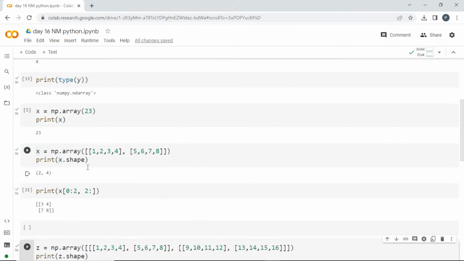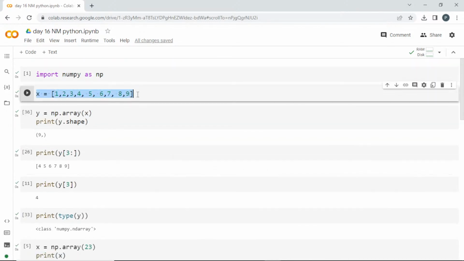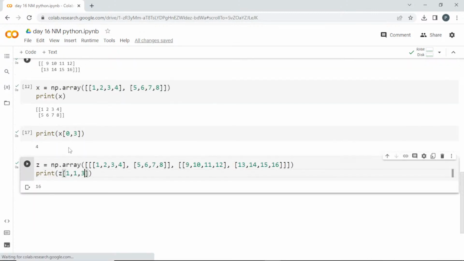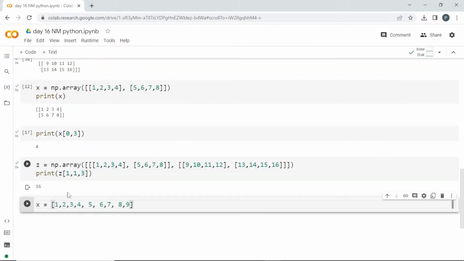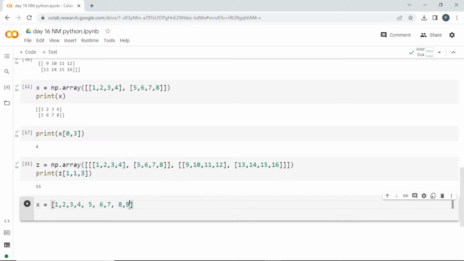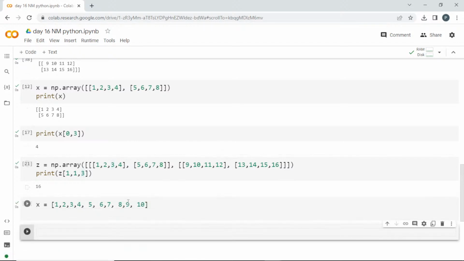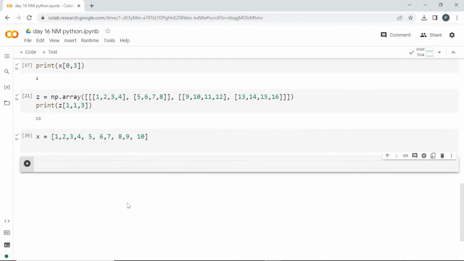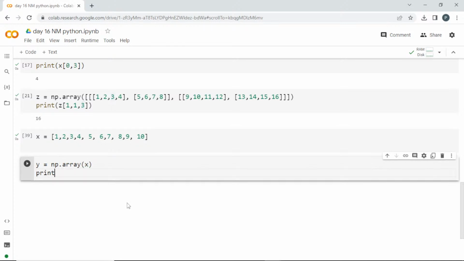Let me get a 1 dimension array. So we'll take this, and let me have 10 elements there. It should be possible to split equally, then only the reshaping will happen. Again y equal to np dot array. I'll pass x here. Print y first.